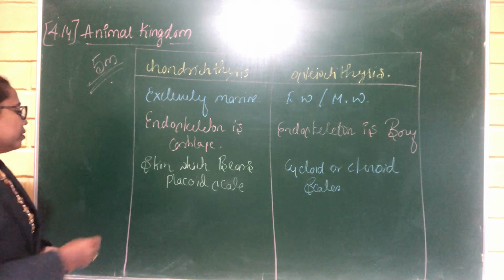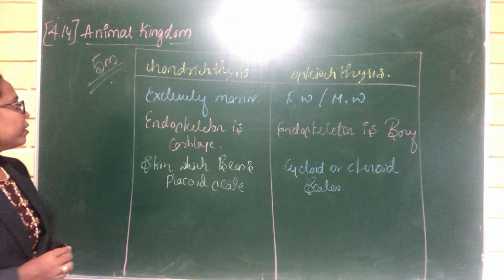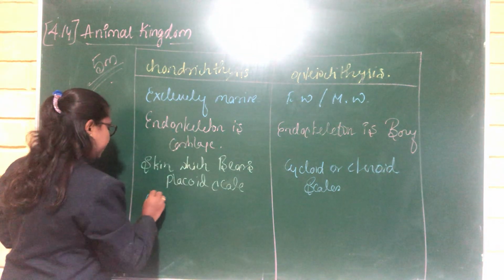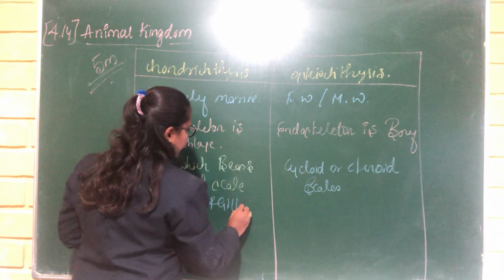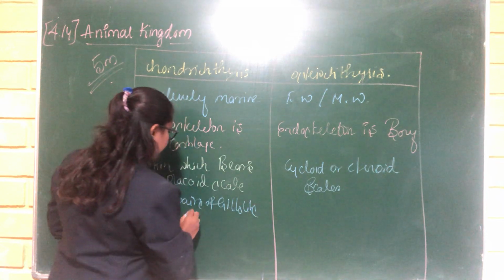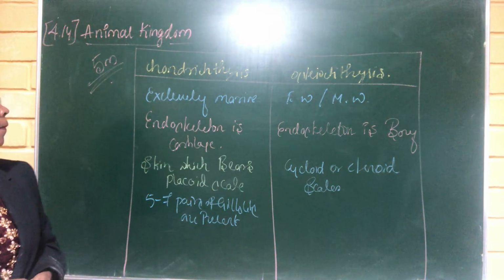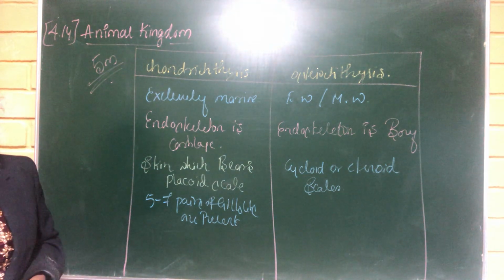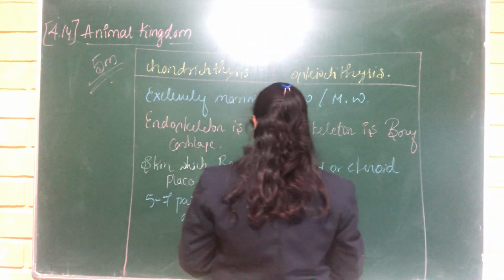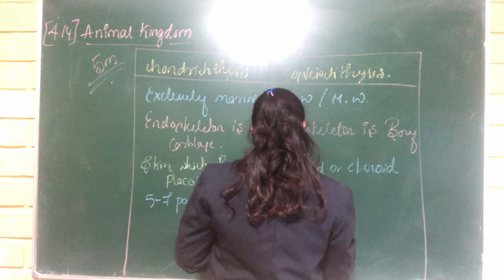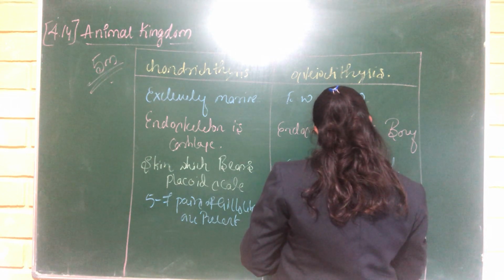After that, in the Chondrichthyes, 5 to 7 pairs of gill slits are present. But in the Osteichthyes, only 4 pairs of gill slits are present.